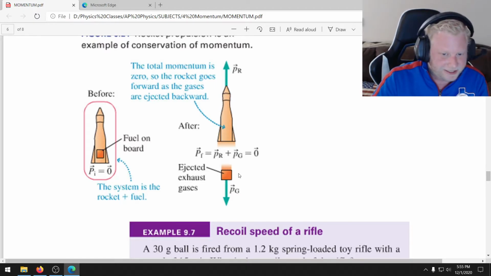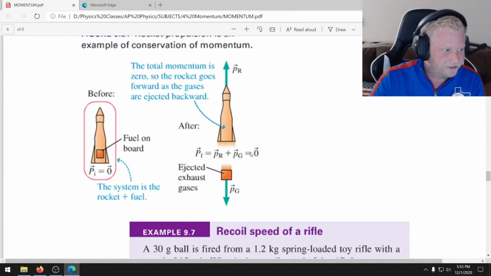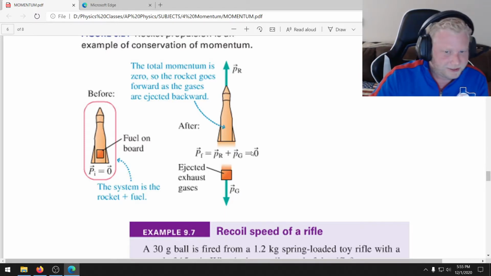So if suddenly these gases gain negative momentum, this rocket ship must gain an equal amount of momentum in the positive direction. Now, obviously, the gases have smaller masses and higher velocities, and the rocket ship will have a larger mass and a lower velocity. But again, that overall momentum must equal zero if momentum is to be conserved, right?